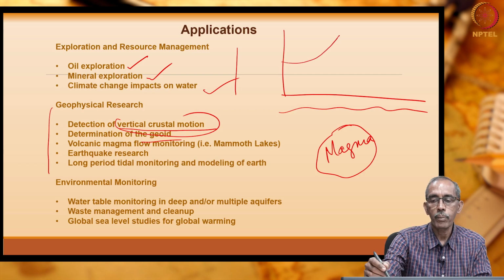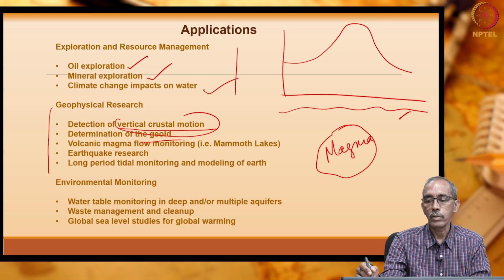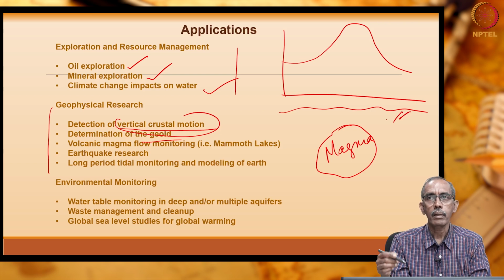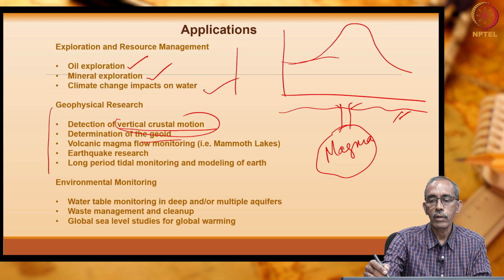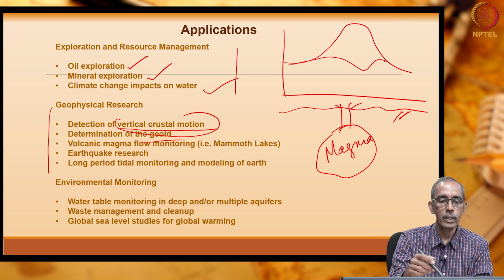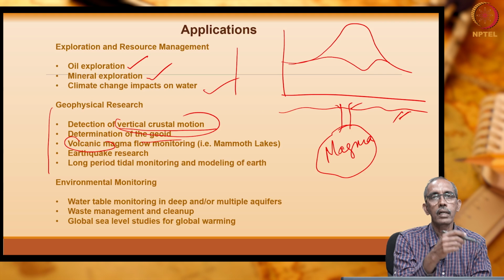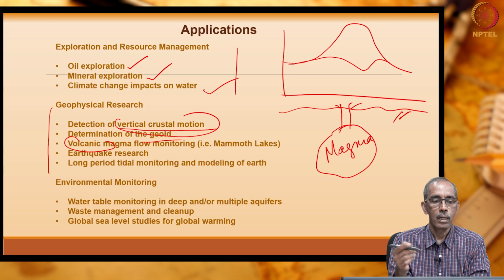So, your gravity profile will be like this, when this is the ground surface. When the magma begins to melt, it is going to erupt as a volcano. When it begins to melt, the gravity value will decrease, isn't it? So, in monitoring volcanic eruption, also we can use gravity survey.